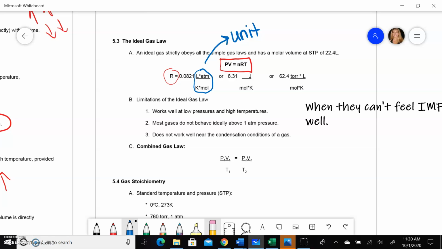For the next one, 8.31, we're going to use this one later when we get to thermochemistry because joules is a measurement of energy. So when you're dealing with energy, you want to use 8.31 instead of that first number. And then notice this last one, all of the units are the same as the first except for the pressure. So if they give you pressure in torr or mmHg, since those are interchangeable, you can use 62.4. Or you can convert your torr value into ATM, and then you can use that first R value. But the main thing is before you do your calculation, you need to make sure all of your units match what R's units are.